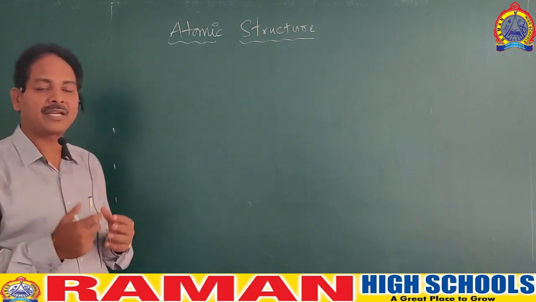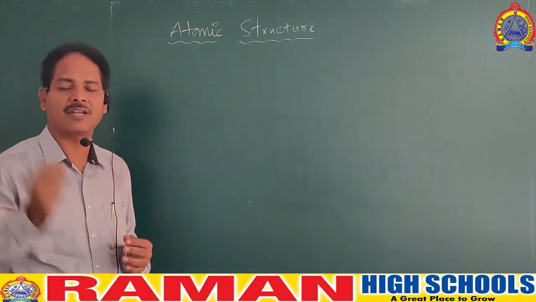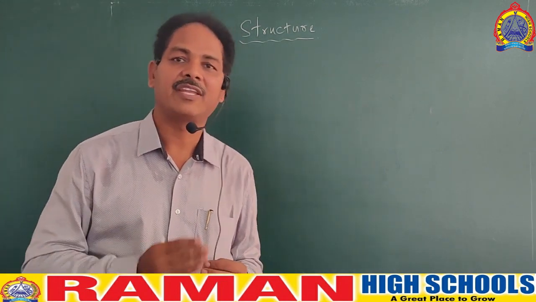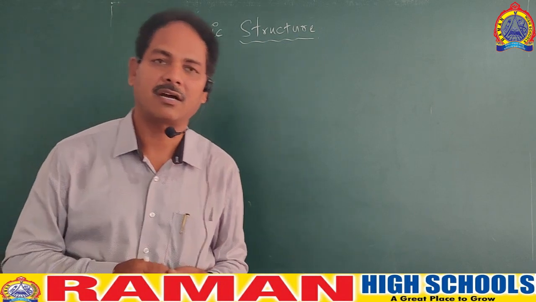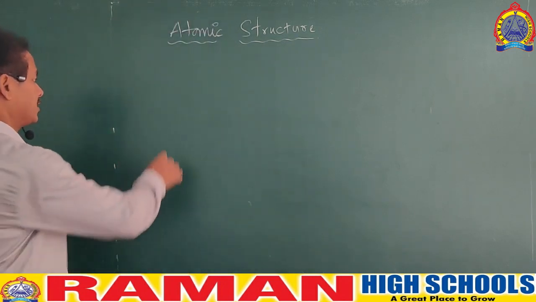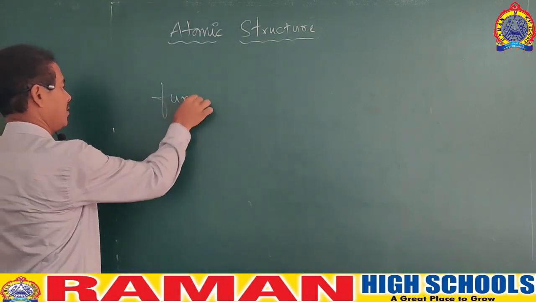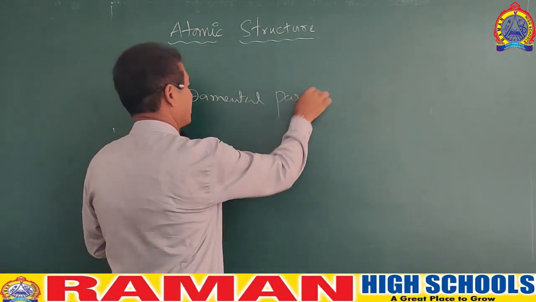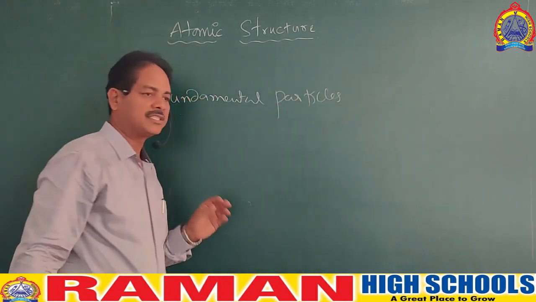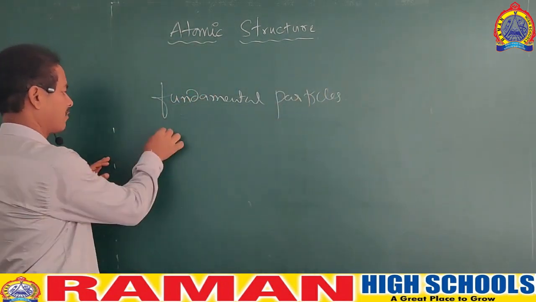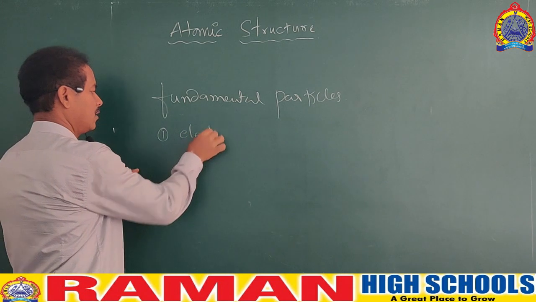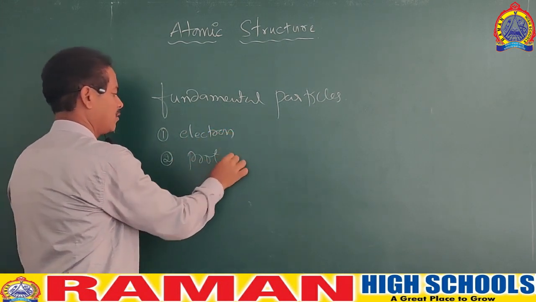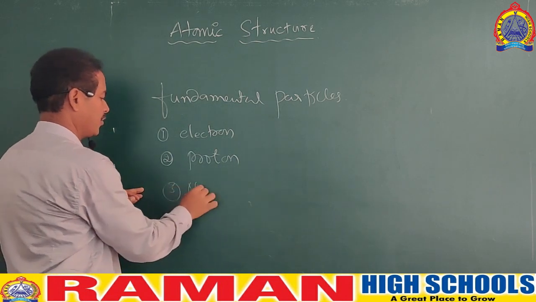But out of the 100 particles present in such a small atom, they found that 3 particles are very important, and they call them fundamental particles. The 3 fundamental particles are: number 1, electron; number 2, proton; and number 3, neutron.